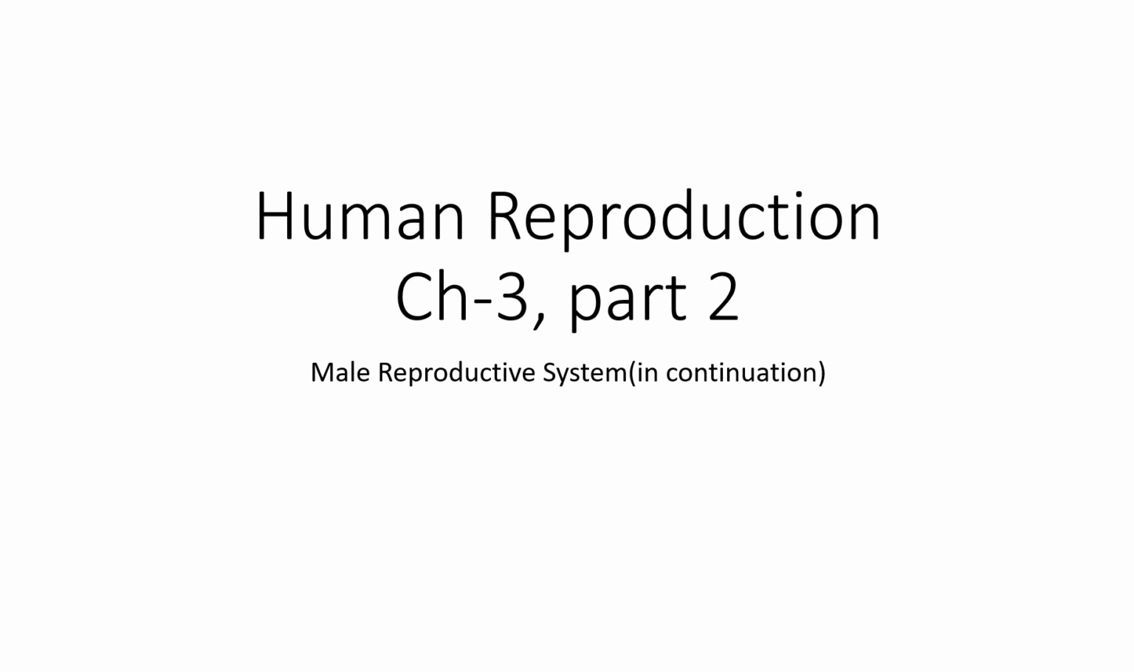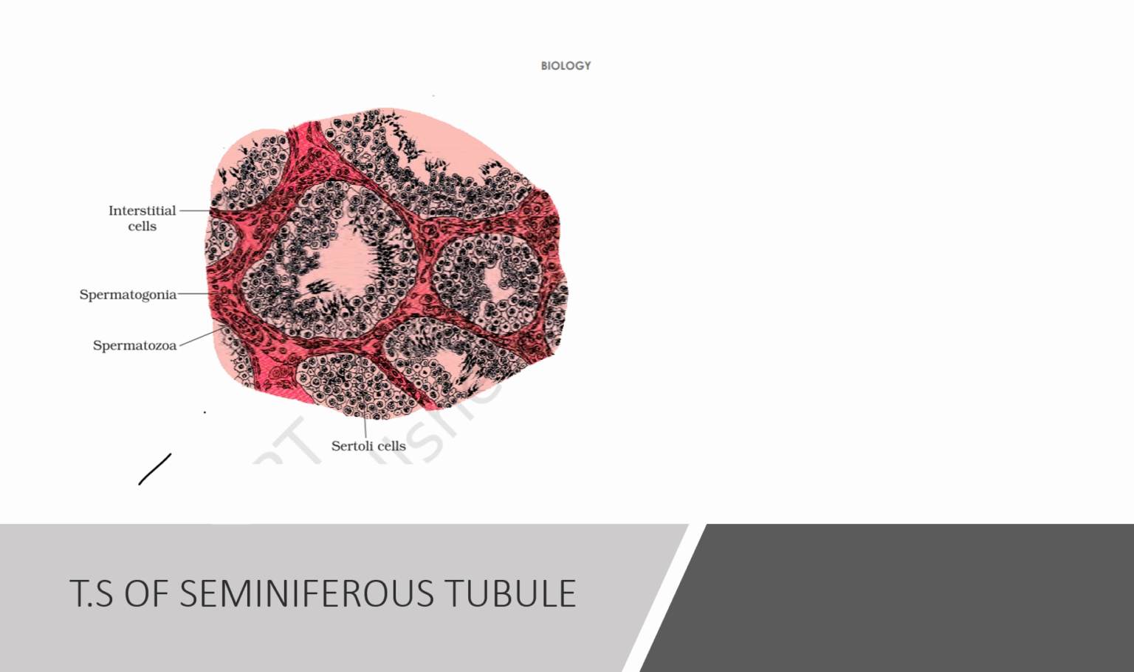So I will start with the transverse section of seminiferous tubules. In between the seminiferous tubules, in the connective tissue, there are small groups of rounded interstitial cells, which are also called Leydig cells. You can see in the diagram interstitial cells or Leydig cells, which secrete androgen, that is the hormone testosterone, the male sex hormone, which is responsible for the male secondary characters at the stage of puberty.